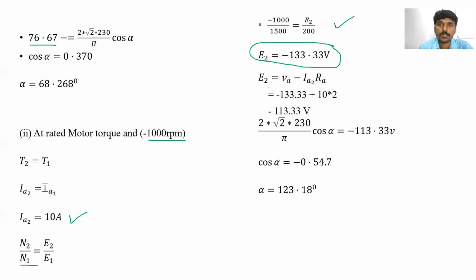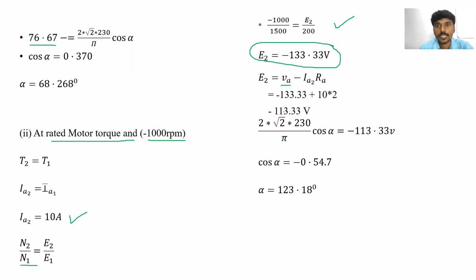Here we know the formula: E2 is equal to V minus IaRa. So E2 is equal to Va minus IA2 into Ra, at the rated motor torque operation. From this equation we can easily find out the Va.